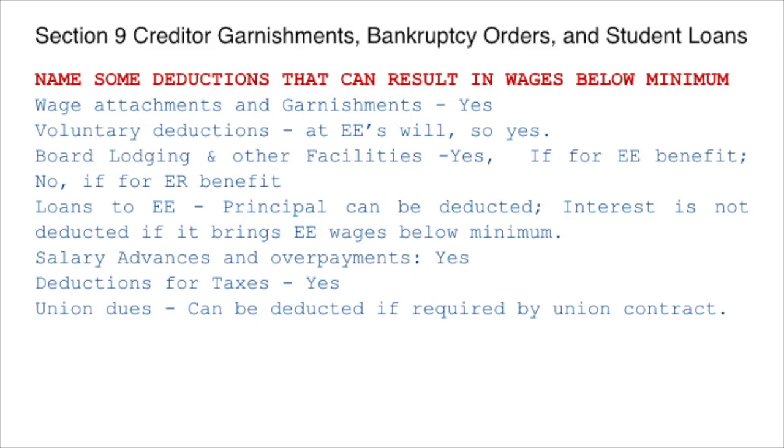Loans to employees: the principal may be deducted. Interest is not deducted if it brings the employee's wages below minimum. Salary allowances and overpayments: yes, they can bring the employee's wages below minimum. Then deductions for taxes can also reduce the employee's wages below minimum. Union dues can be deducted if required by the union contract.